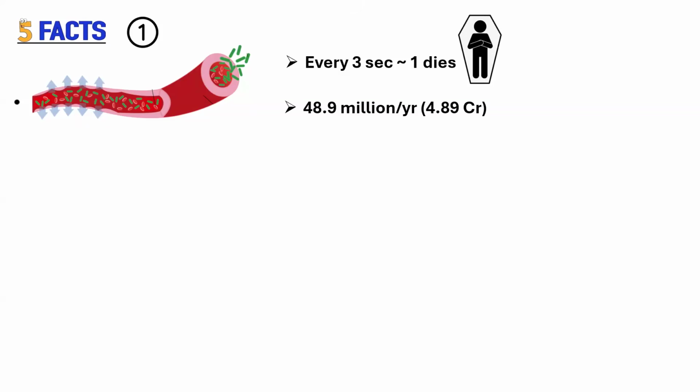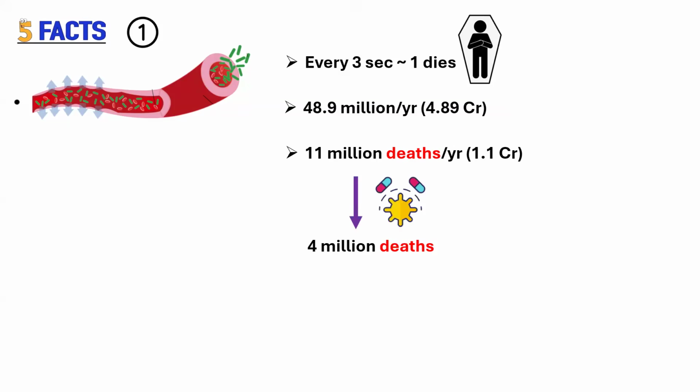So let's now look into the established facts on sepsis. Sepsis is a deadly condition. Every 3 seconds, one person dies. And look at the global burden of sepsis death. It has far exceeded cerebrovascular and stroke deaths at 48.9 million per year, which is close to 5 crores. And there are 11 million deaths per year. Out of this, 4 million deaths are due to antimicrobial resistance.